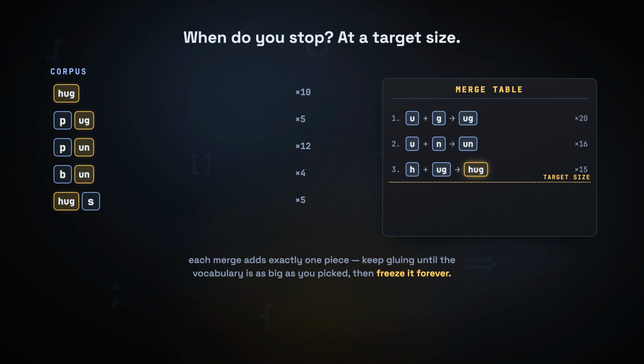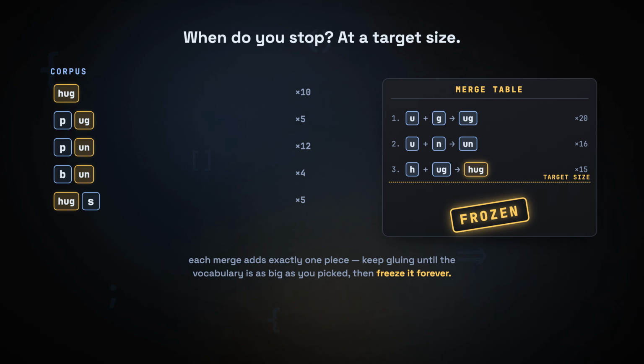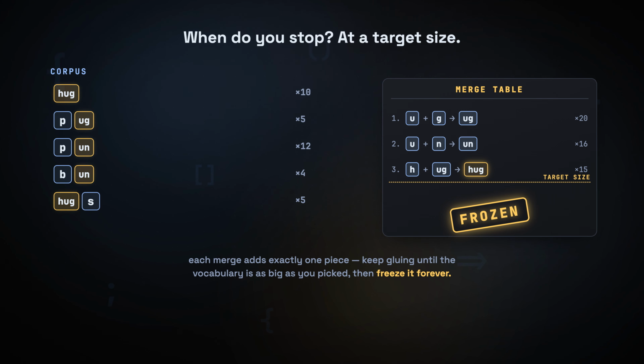And here's the only question left. When do you stop? You stop when the table hits a target size you picked in advance. Each merge adds exactly 1 new piece to your vocabulary, so you just keep gluing the most common pair until the vocabulary is as big as you wanted, then freeze it. More merges means longer, smarter pieces but a bigger table. Fewer merges means a smaller table but choppier text. You're dialing in that Goldilocks middle by hand with 1 number. Stop, and the merge table is finished forever. It will never learn another rule.